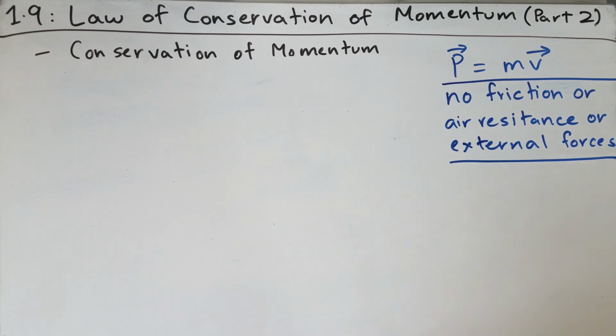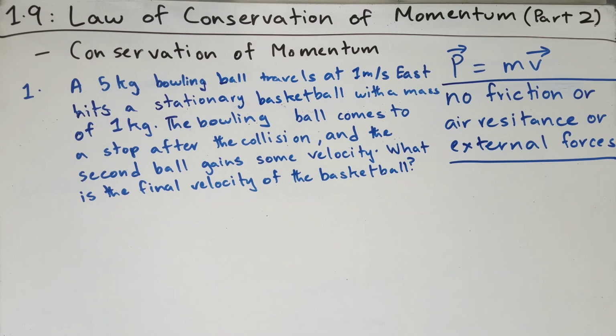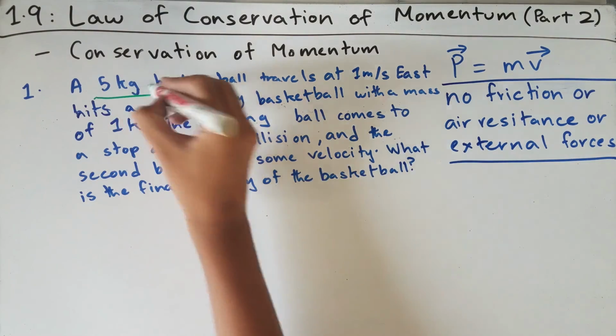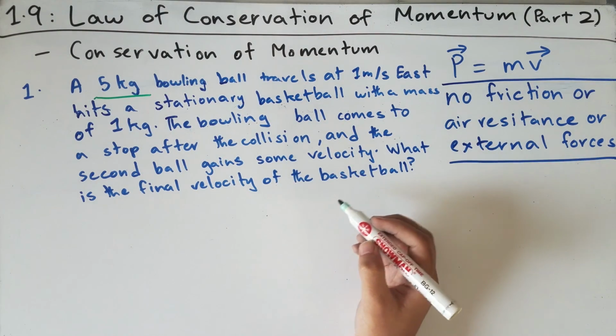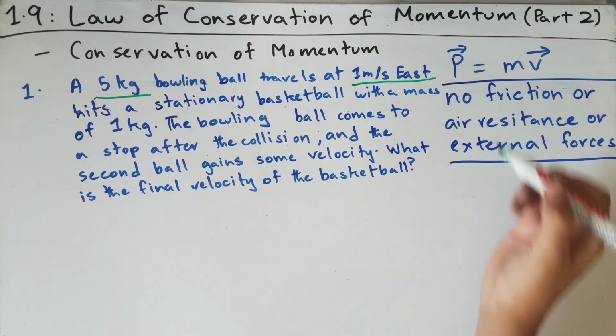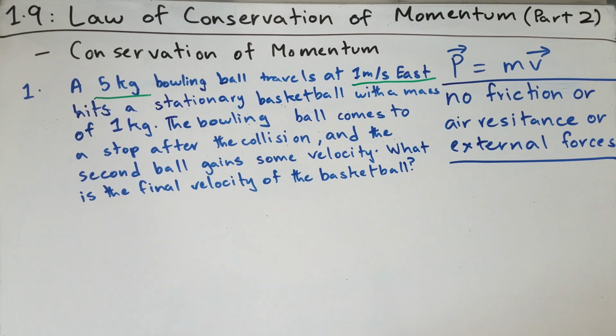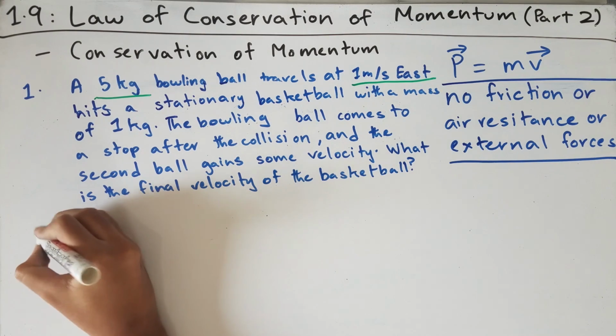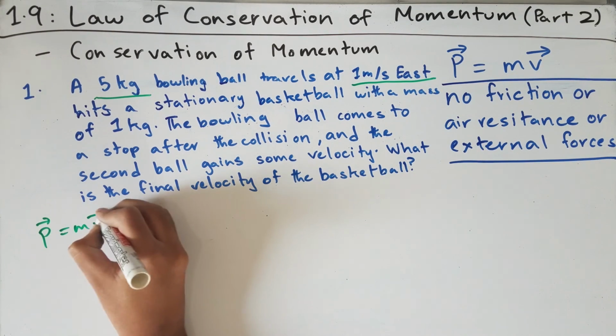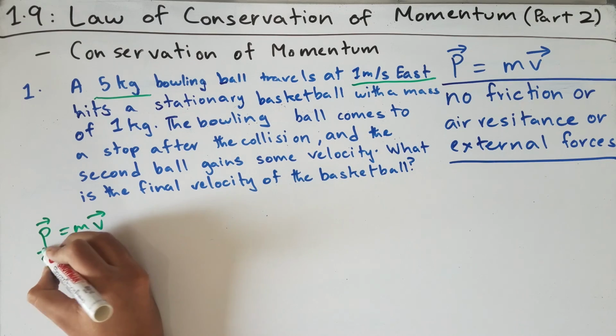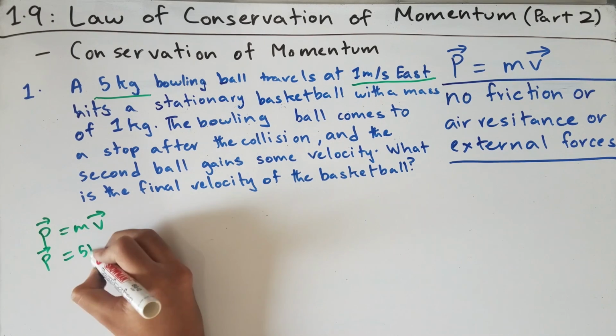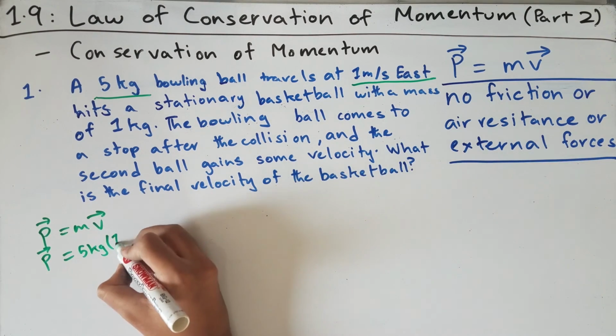Now let's solve some word problems of the law of conservation of momentum. A 5 kilogram bowling ball travels at a velocity of 1 meter per second east. So we know that our bowling ball has a mass of 5 kilograms and a velocity of 1 meter per second east. So using the momentum formula, we can find the momentum of this bowling ball in its initial state. We know that momentum equals mass times velocity, and so the momentum of this bowling ball would be 5 kilograms times the velocity, which is 1 meter per second.